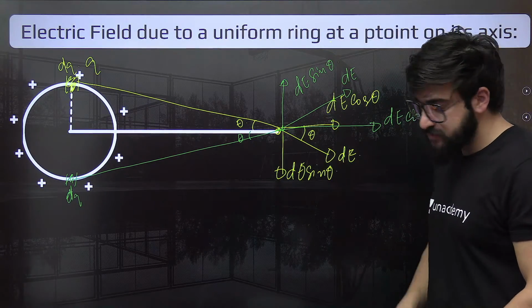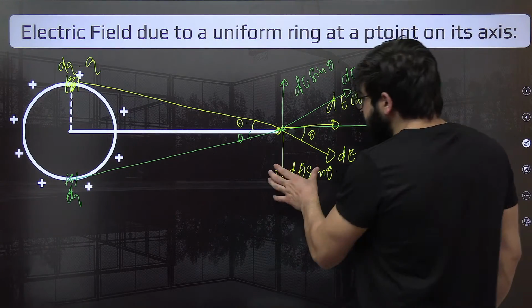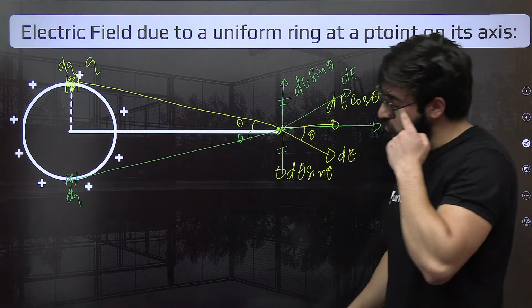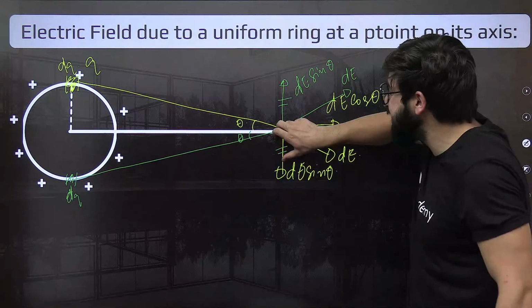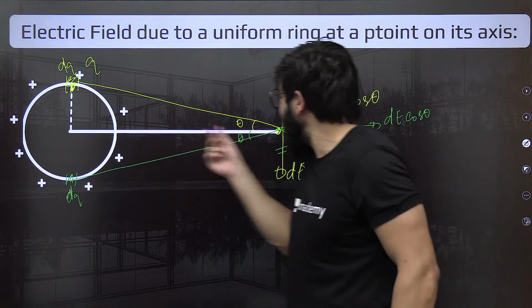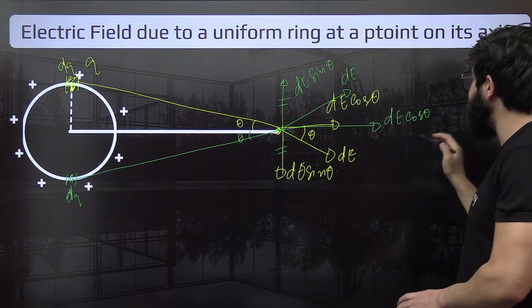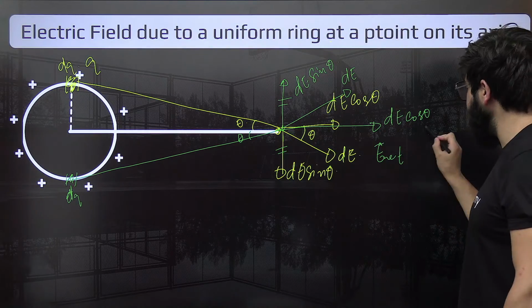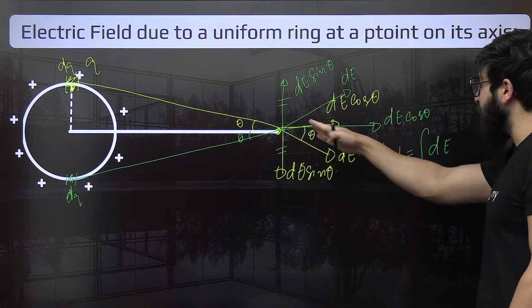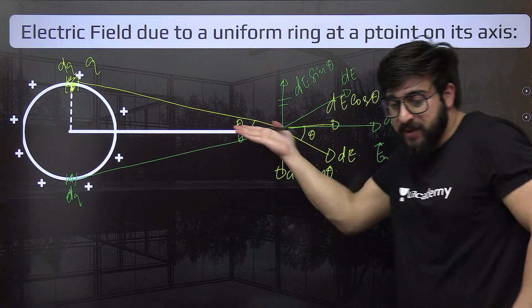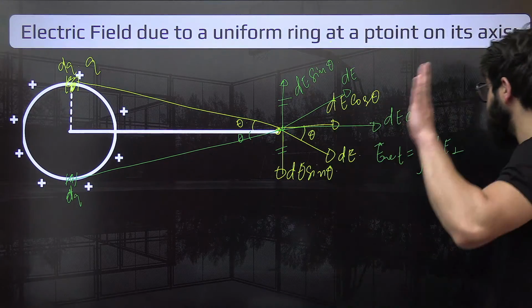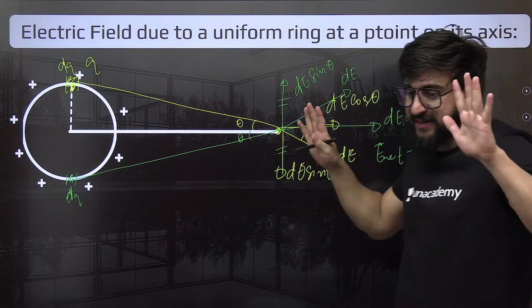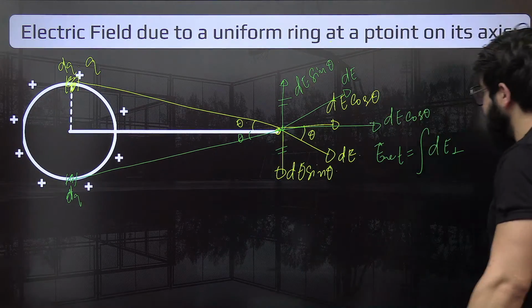Yeah, that's great. Now see, this dE sine theta will be exactly equal and opposite to that dE sine theta. So these two will cancel each other. So what is the net electric field? We will say the net electric field because of this ring at this point will be along this axis only. So E net will be the integration of dE along this direction. Yes, 100%. Now we need to find this dE, and then we'll put the cos theta and we will get the answer. That is the concept we are supposed to use here.